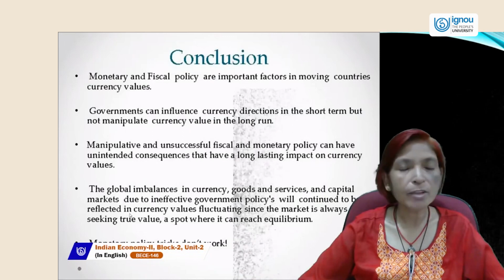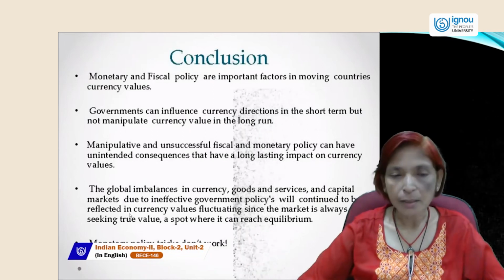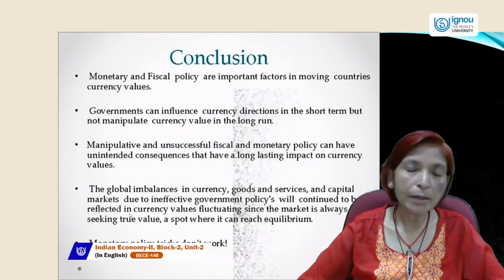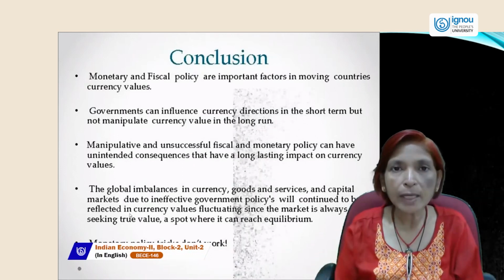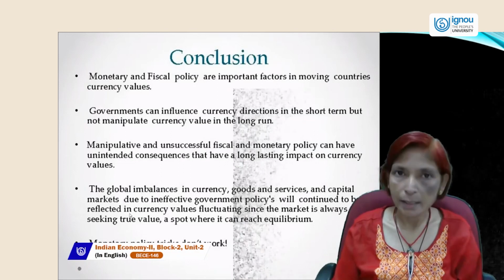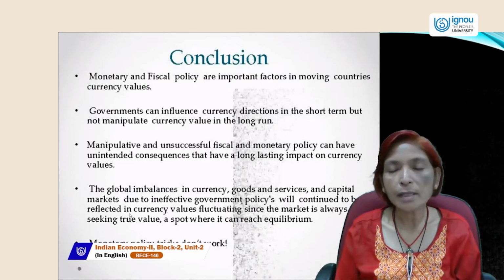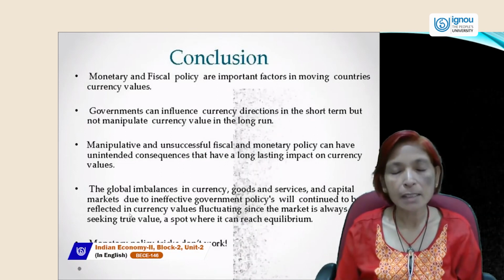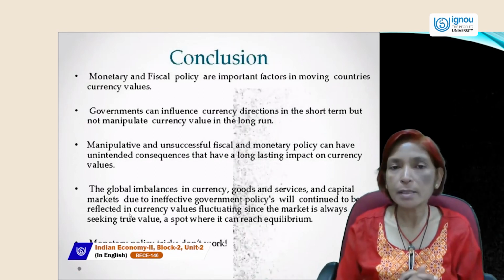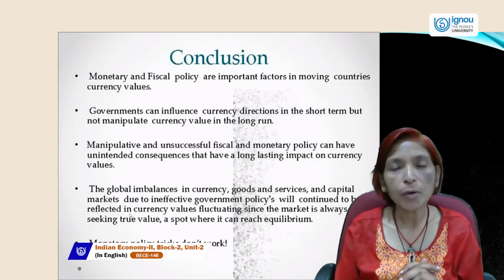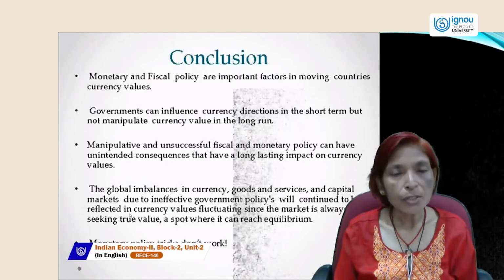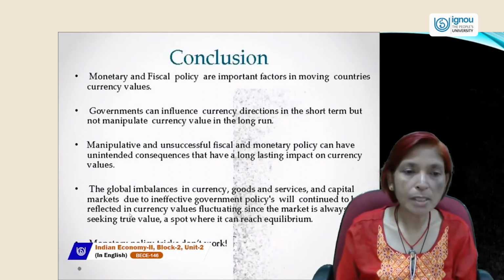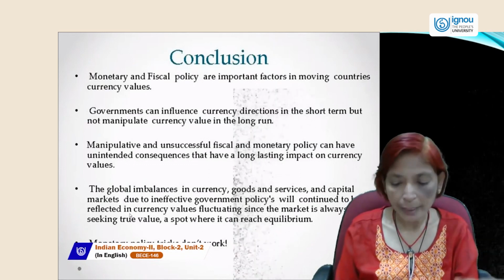Monetary policy and fiscal policy are not substitutable. These two policies are complementary to each other, and in a combined way they can achieve all the set targets. So both policies are very important, and both are considered very important macroeconomic policies. This is the conclusion of fiscal policy which we have studied right now.